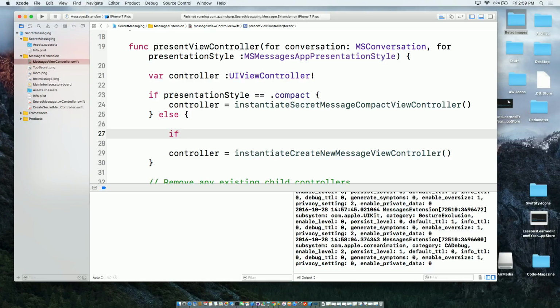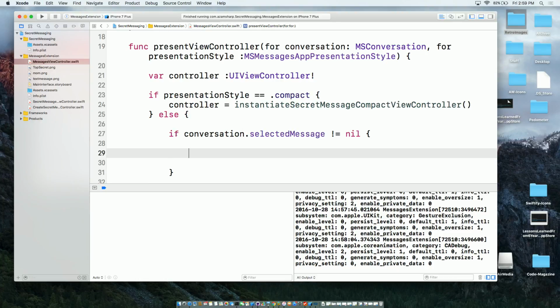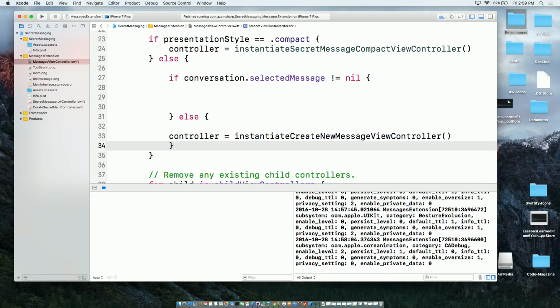So the first thing I'm going to check is if the conversation.selectedMessage is not nil. So if someone has actually selected a message, only then go inside that if block.